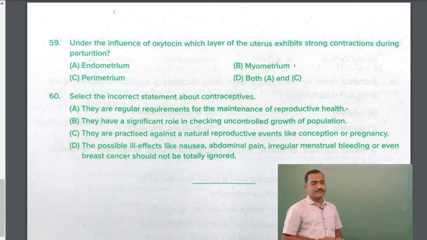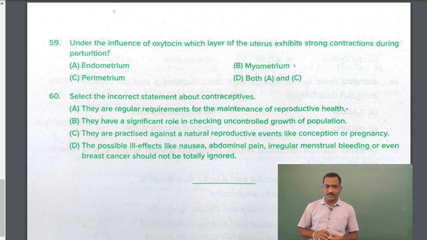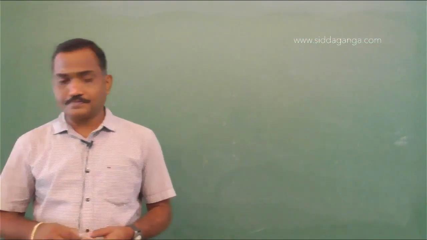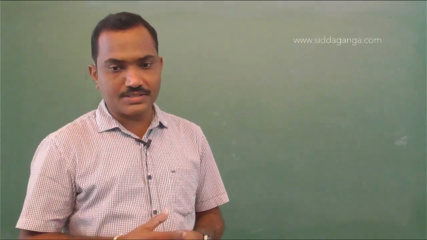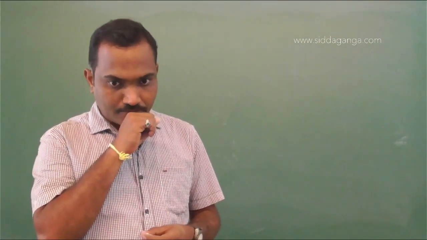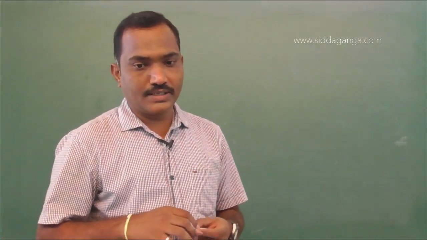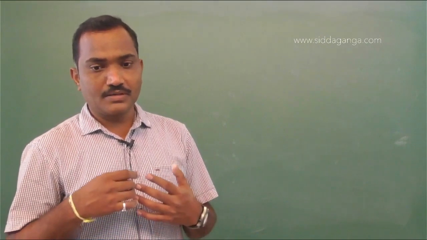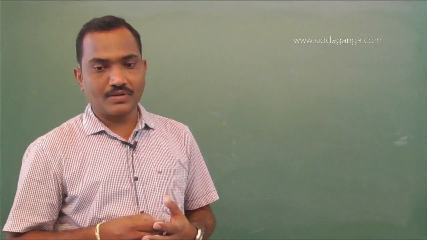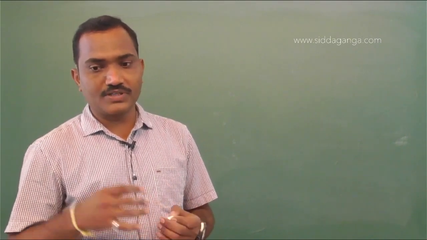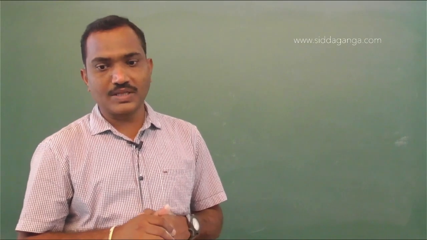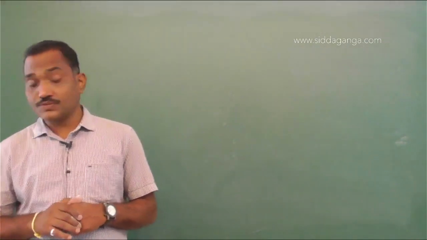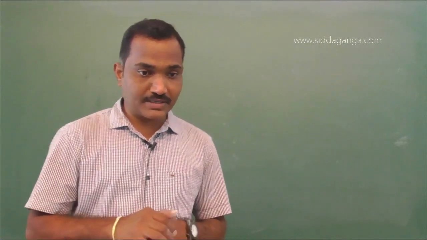Okay, next one, question number 59. Under the influence of oxytocin, a birth hormone, which layer of the uterus exhibit strong contraction during the parturition? Fetal ejection reflex, what we say, there are three layers of the uterus. So the perimetrium, myometrium, and endometrium. So myometrium, the middle layer, which is the one which actually contracts. So during the parturition, the layer of uterus which is contracted is myometrium.